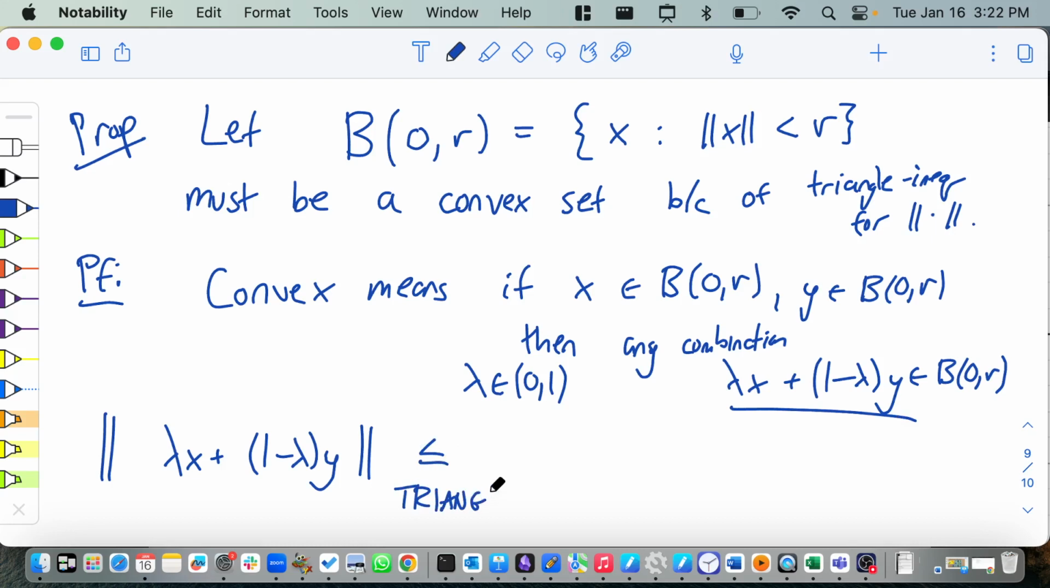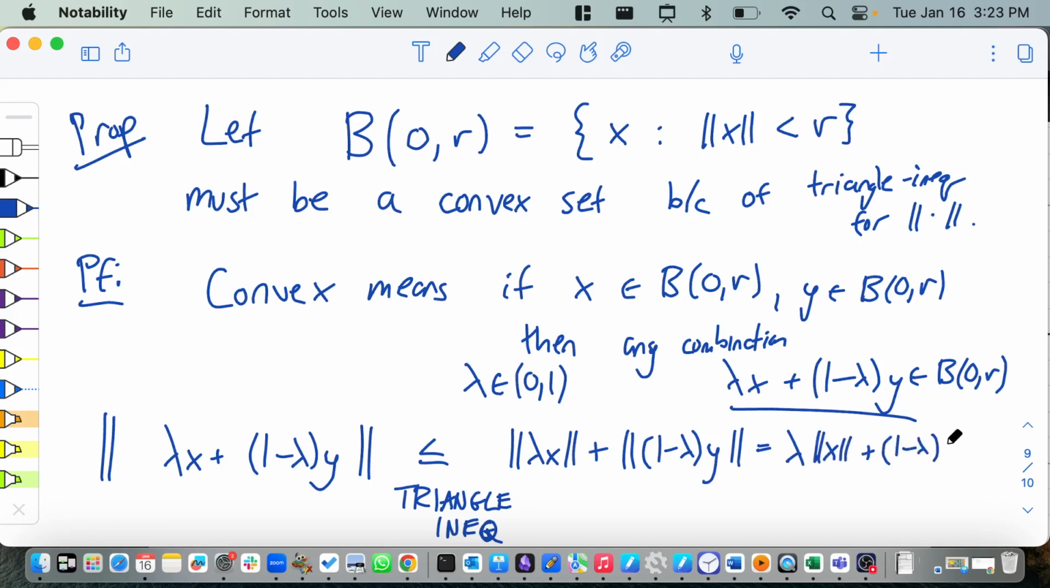Triangle inequality. And then we get the norm of lambda x plus the norm of 1 minus lambda x. Lambda is a number between 0 and 1, so it's positive. And one of the other rules for norms says that if you do the norm of lambda x, you get lambda times the norm of x. Okay, and this x magically was converted from a y. Let's put it back. Okay, lambda times the norm of x plus 1 minus lambda times the norm of y.